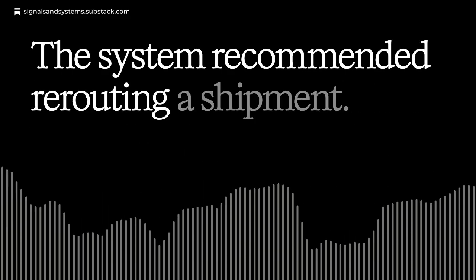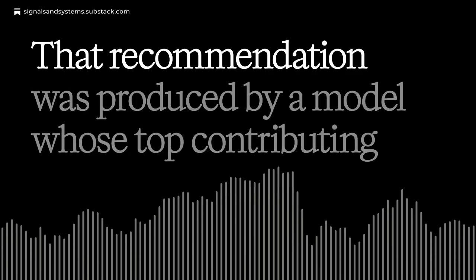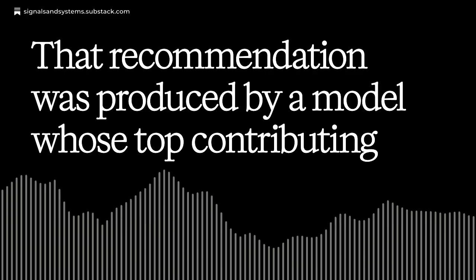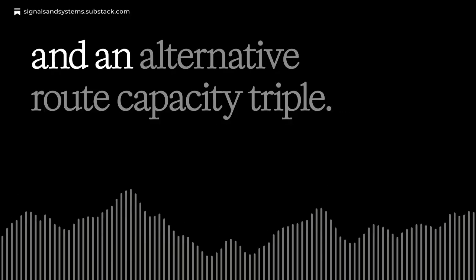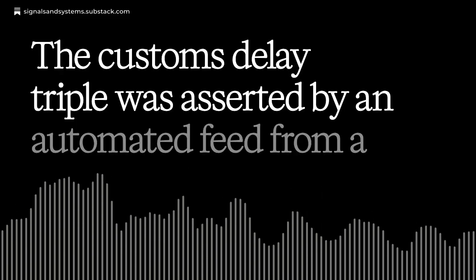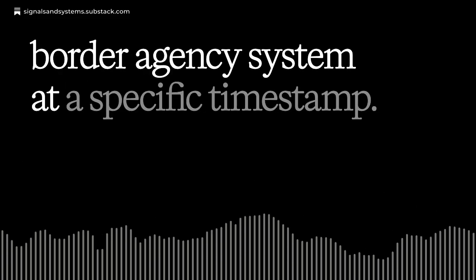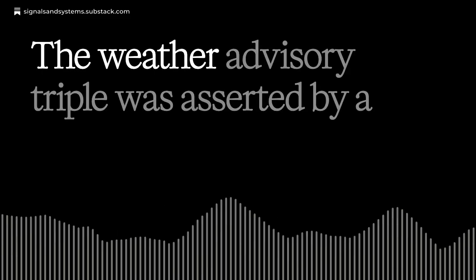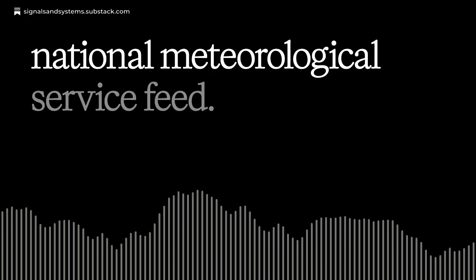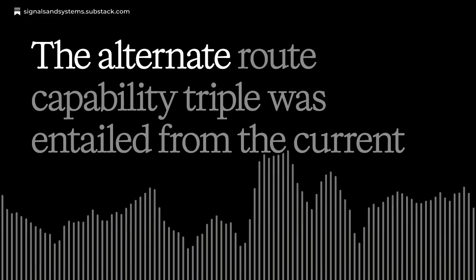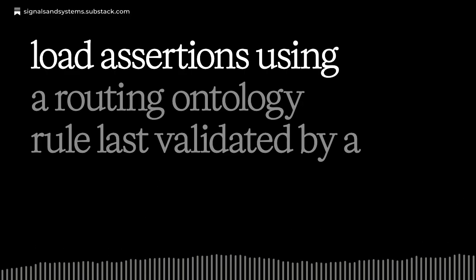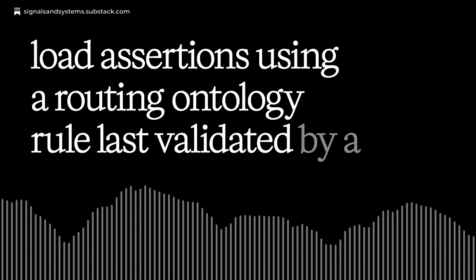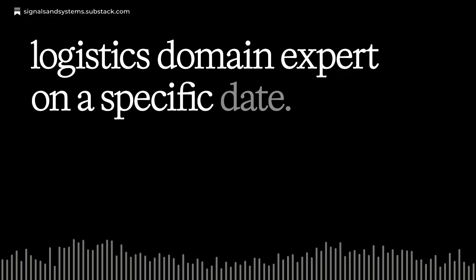A fully traceable machine learning recommendation looks like this in practice. The system recommended rerouting a shipment. That recommendation was produced by a model whose top contributing features included a customs delay triple, a weather advisory triple, and an alternative route capacity triple. The customs delay triple was asserted by an automated feed from a border agency system at a specific timestamp. The weather advisory triple was asserted by a national meteorological service feed. The alternate route capacity triple was entailed from the current load assertions using a routing ontology rule last validated by a logistics domain expert on a specific date.